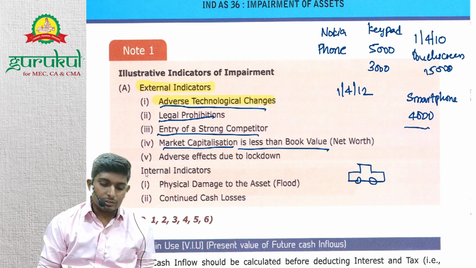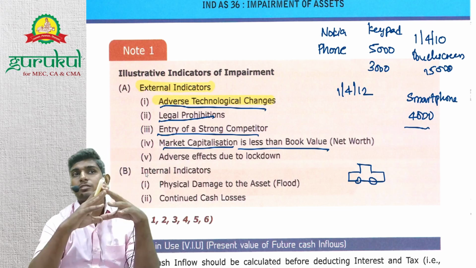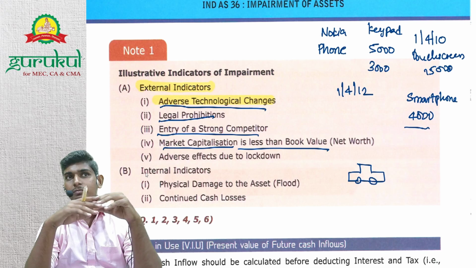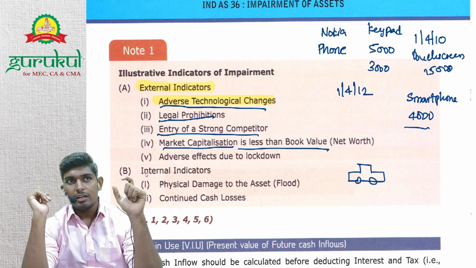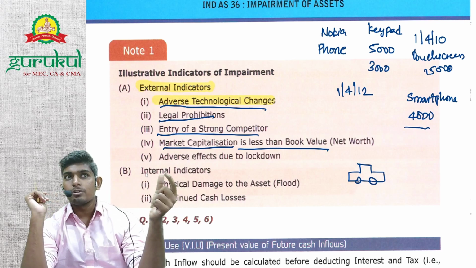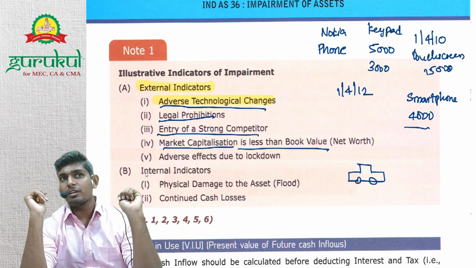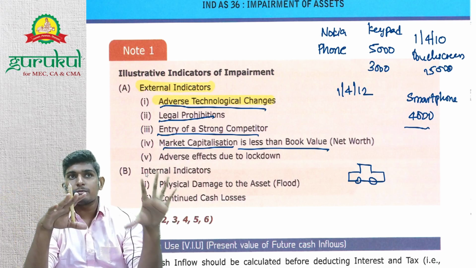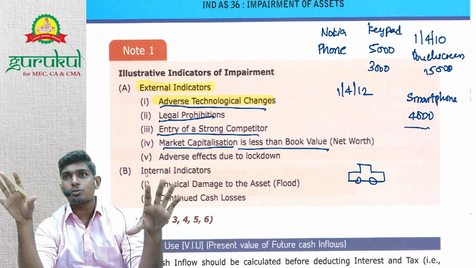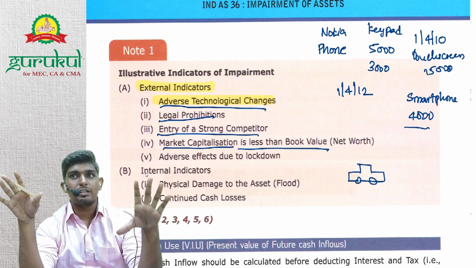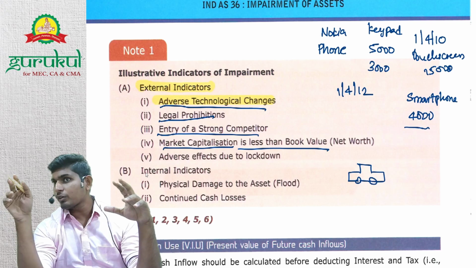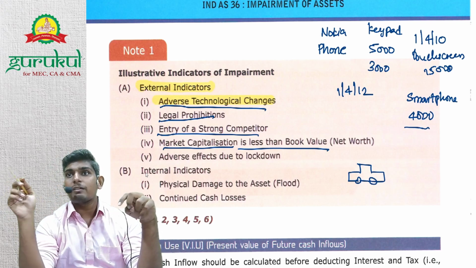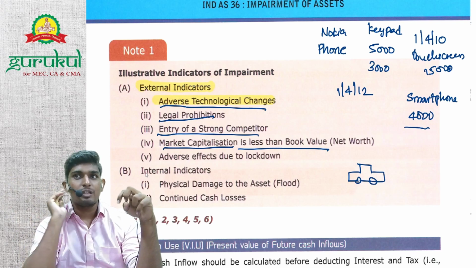Adverse, see market capitalization, market will be based on actual values. The market can see that this person is showing this machinery at 100 in the books. He is showing this machinery at 100 and hence his book value per share is more. But the actual machinery value is only 20. Accordingly, market value has already changed it. Your book value remains the same. Market will be on actual values. It won't work on book values, right? So now if you can see that happening, then just check your book values. Are your book values correct? Because market value never goes beyond your book value, right?